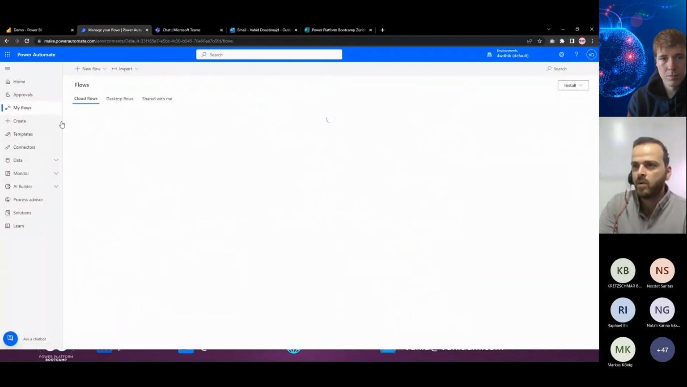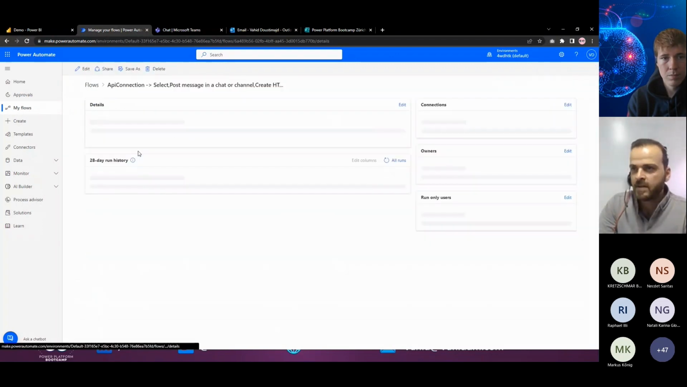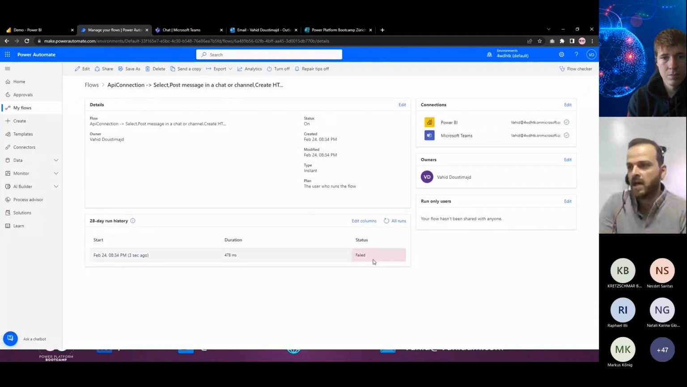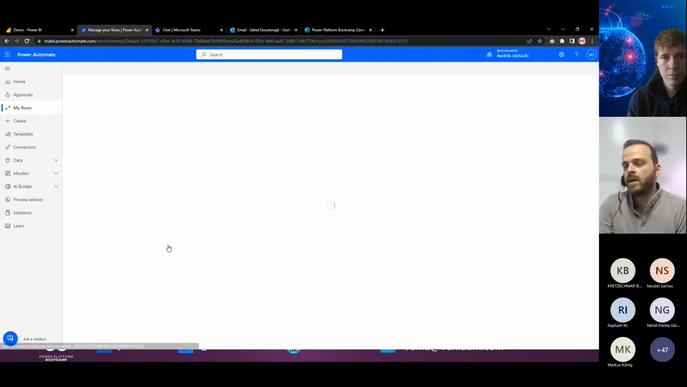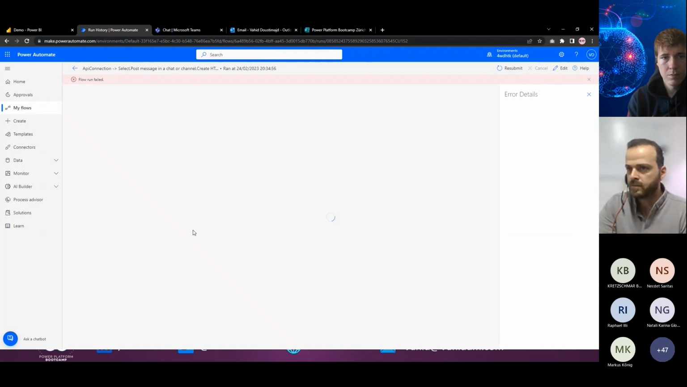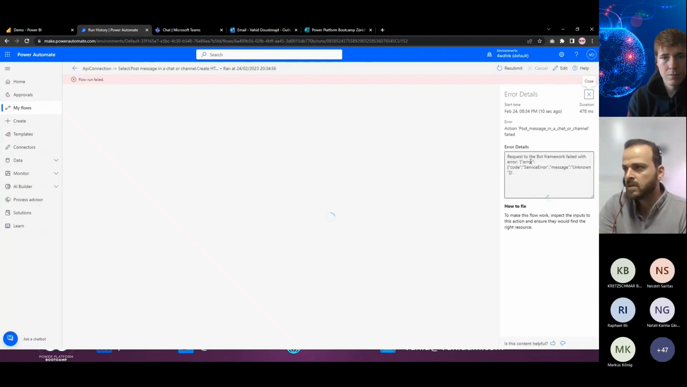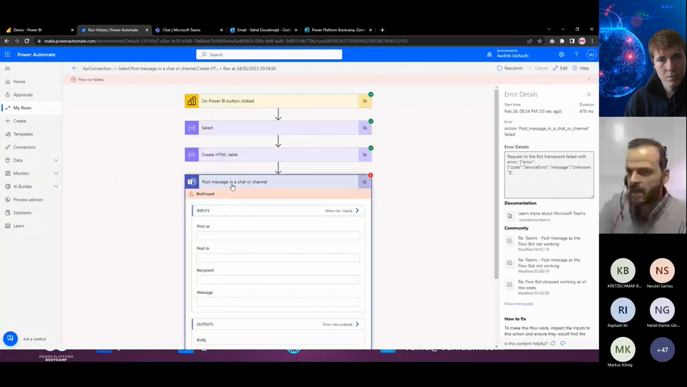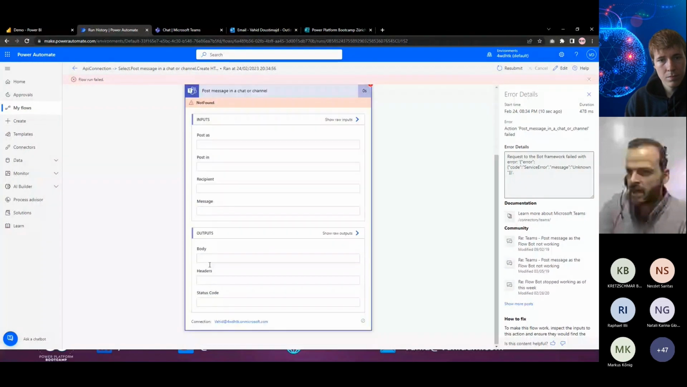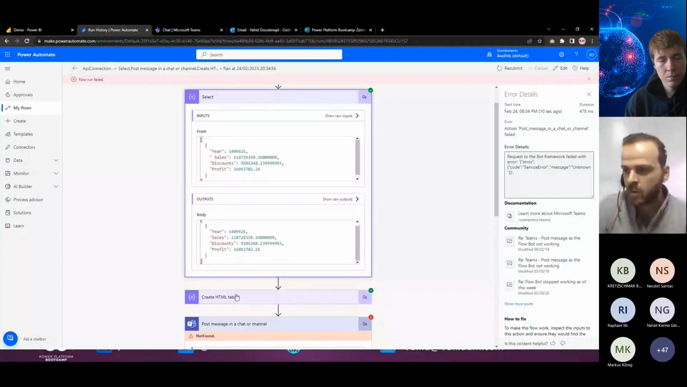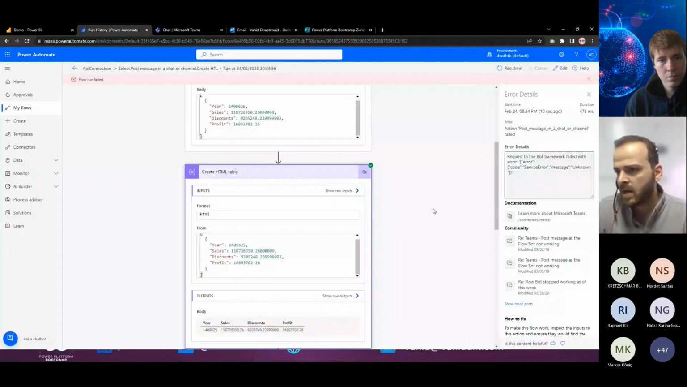To check whether that flow works well or not, if I go to my flows, I can find the flow which I created inside the report here. So that failed. Let's see why that failed. Okay, it failed here in the posting message. This one works okay, so I can get the information here. I can see the information here, and this one creates the table, and I can see this table here. But this one doesn't work. It received everything, but doesn't work.